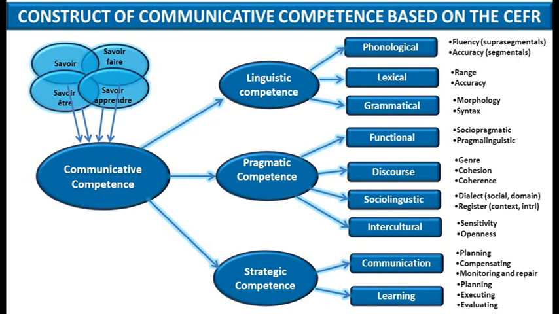So a test has to reflect the complexity of this model for it to be valid. If it's valid, it's because it is reflecting what language really is. And as you can see, language is very complex. Language has a lot of elements, and all of these elements are interrelated.